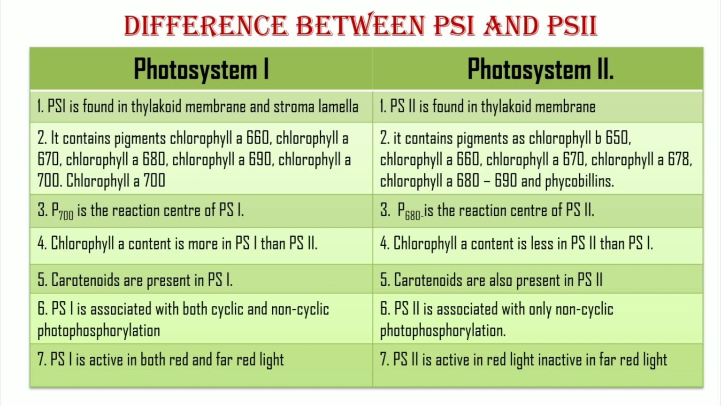Both the pigment systems are believed to be interconnected by a third integral protein complex called cytochrome b6f complex. The other intermediate components of the electron transport chain, plastoquinone and plastocyanin, act as mobile electron carriers between these two photosystems.